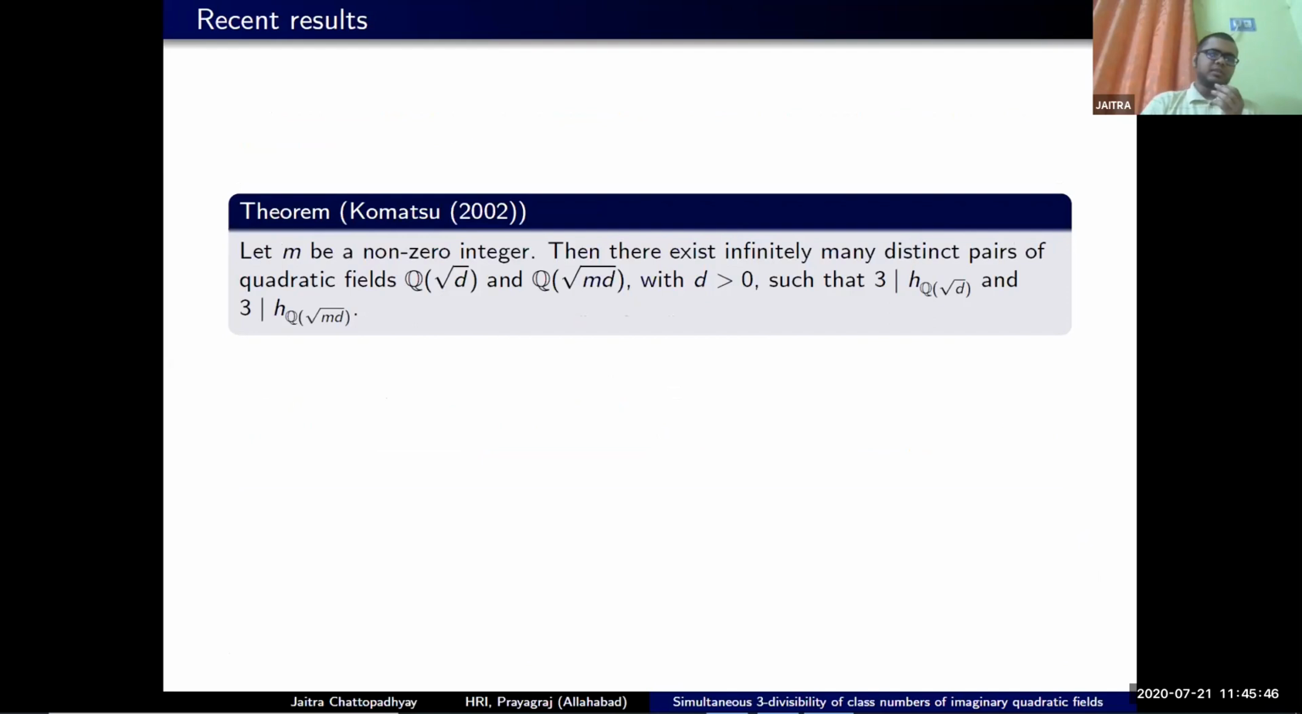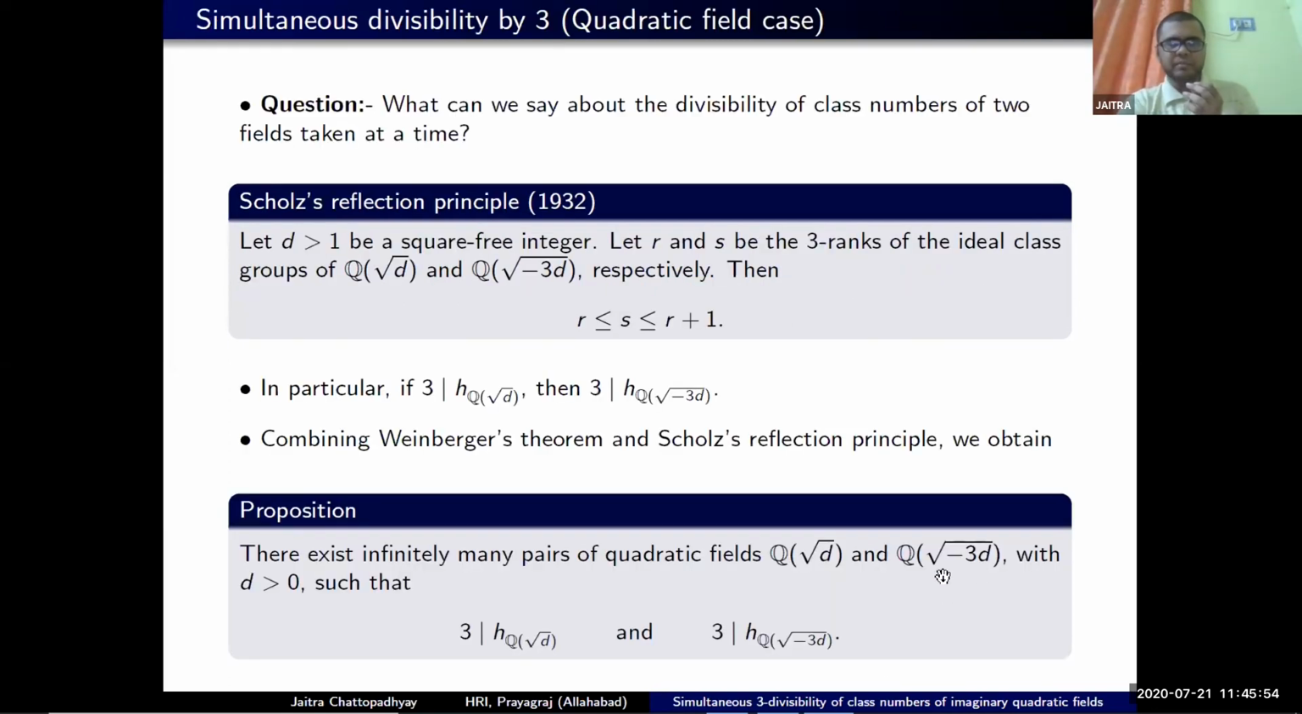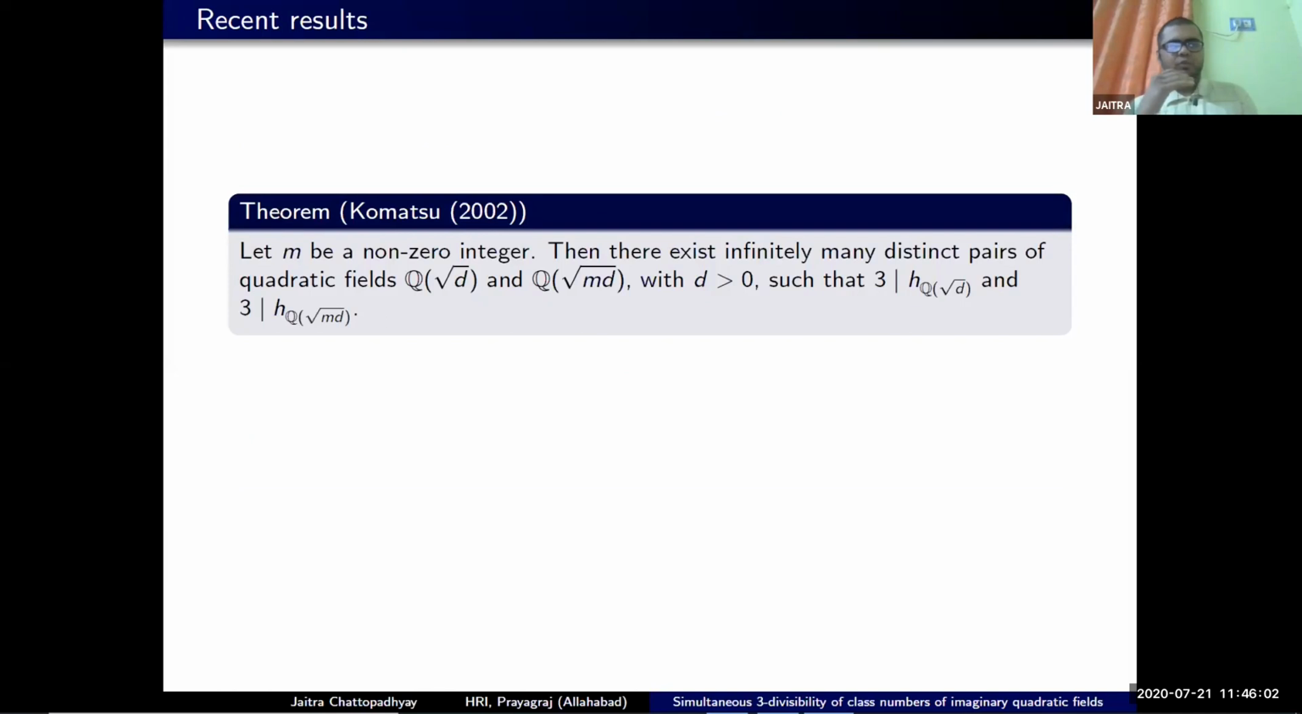This question was considered by Komatsu in 2002, and he proved that indeed we can change the integer -3 to any non-zero integer m, and the divisibility question still has an affirmative answer. Precisely, he proved that if we take any non-zero integer m, then there exist infinitely many distinct pairs of quadratic fields Q(√D) and Q(√mD) such that 3 divides the class numbers of both of them.